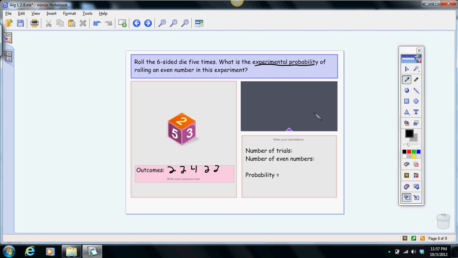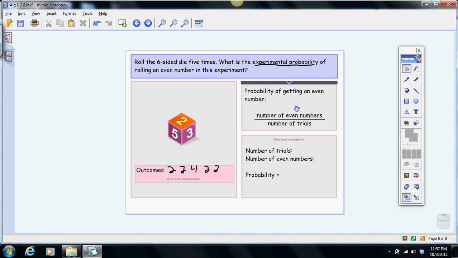So if we wanted to find the experimental probability of rolling an even number in this experiment, remember, the probability of getting an even number is our number of successes, even numbers, over our number of trials. So if we look at this example, we rolled it 5 times, so that's the number of trials. And the number of even numbers, well, in this case, surprisingly, I had 5 even numbers. So our probability in this case is 1 or 100%.